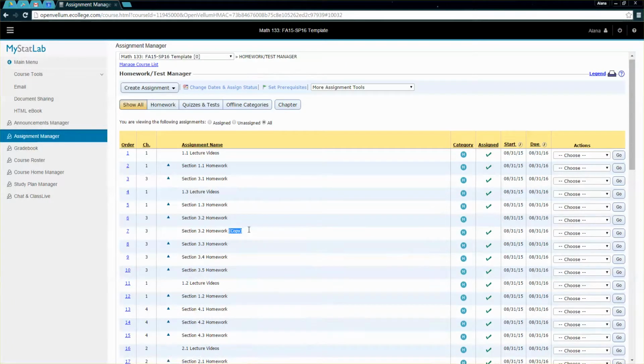And I'll sometimes change the names on these. Like I'll call this one "bad" for myself and then leave this one blank for students because they don't need to see that it's a copy or whatever. So you can adjust the names as you see fit. That's the only thing you can adjust pretty much after a student's taken anything. All right, so there's how to do it if it's mid-semester.